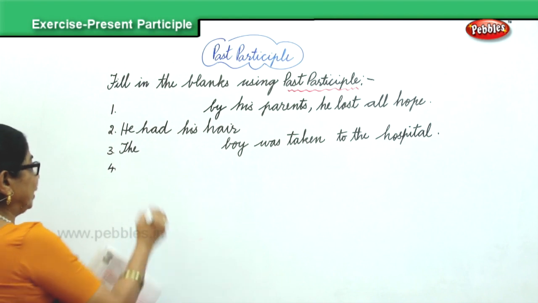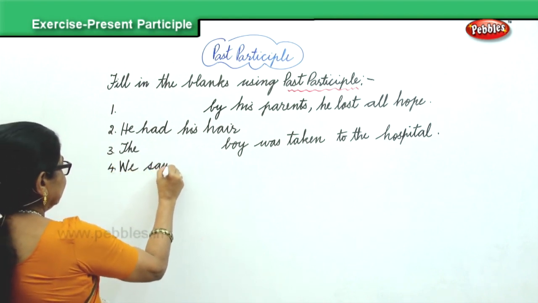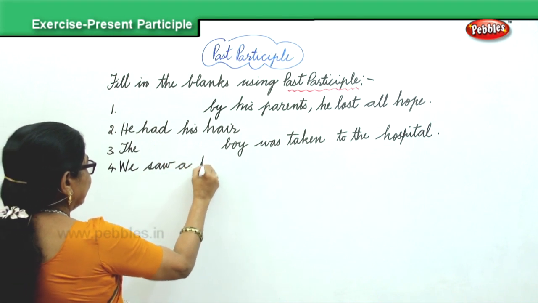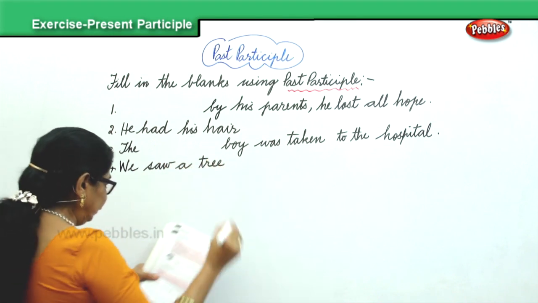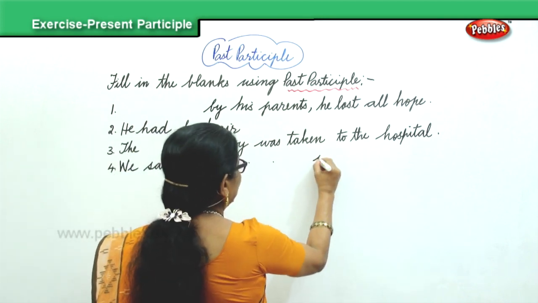We saw a tree. We saw a tree dash with fruits.